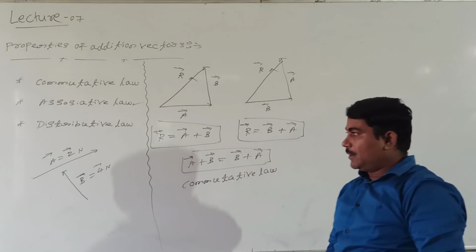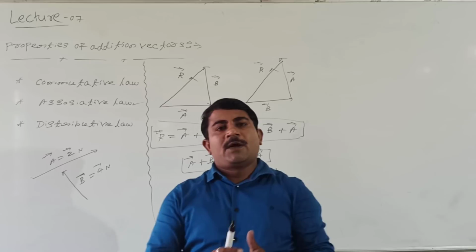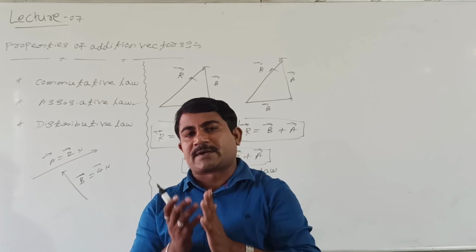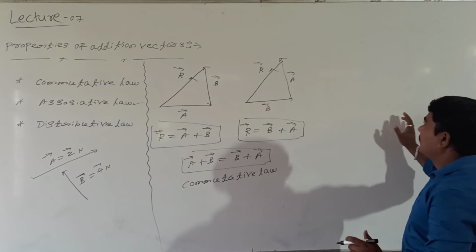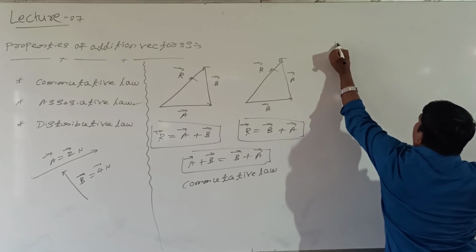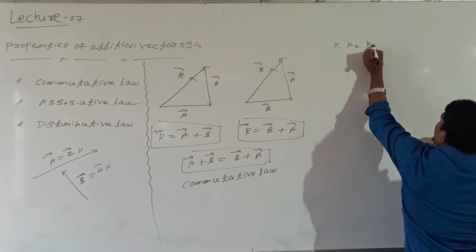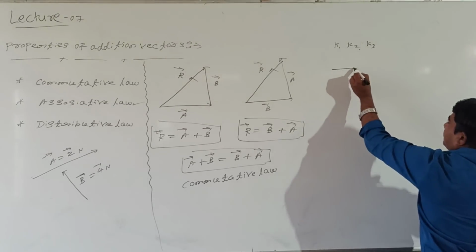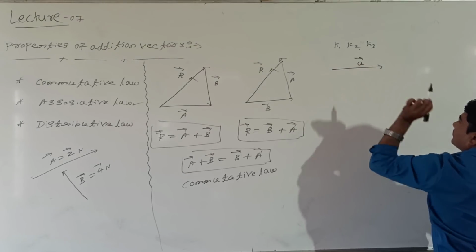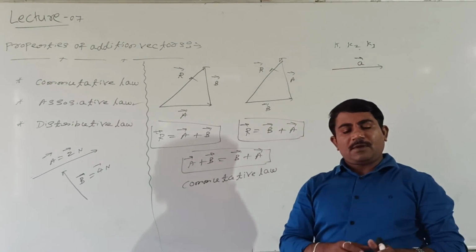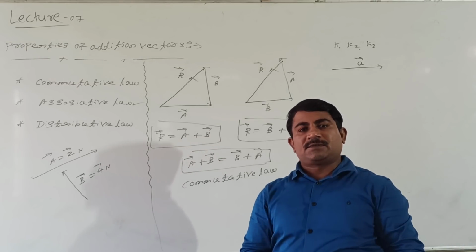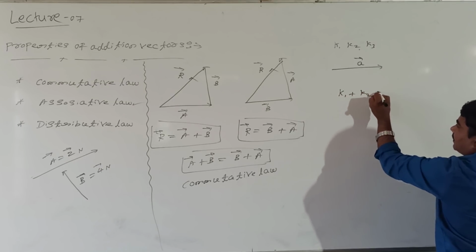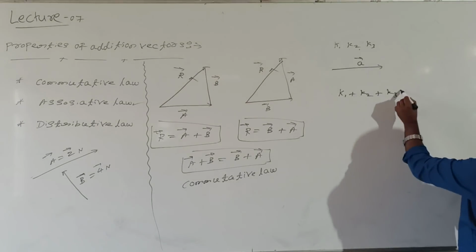Look at me students. To understand the distributive law, now I will go directly for 3 scalar quantities or more than 3 scalar quantities and I will take a vector. See here, I will take 3 scalar quantities K1, K2 and K3. These are 3 scalar quantities or more than 3 can be. Now I will take this is a vector. This is the vector K. Now I will take sum of the scalar quantities. See here, sum of the scalar quantity can be taken K1 plus K2 plus K3, right?